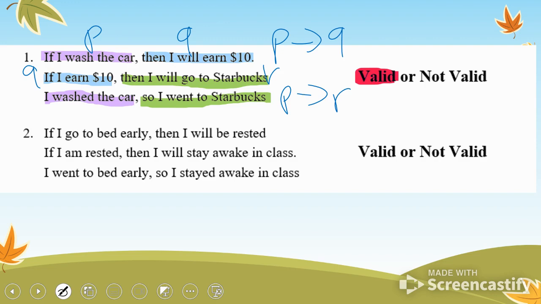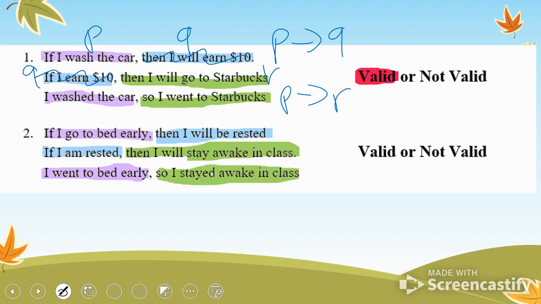This is valid. Purple, blue, blue, green, purple, green. You can kind of think about like these two kind of cancel each other out, right? And you squish the green and the purple together. If I go to bed early, then I will be rested. If I am rested, then I will stay awake in class. I went to bed early, so I will stay awake in class. Again, that is valid. Look at the colors. Look how they line up, right? PQ, QR, PR. The first sentence and the last sentence start the same. That's a hint.